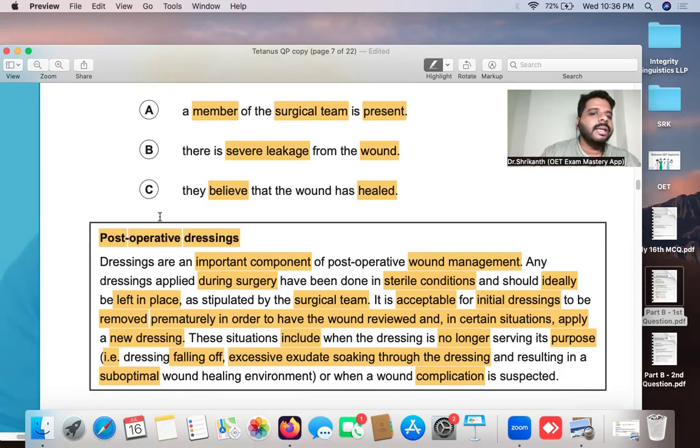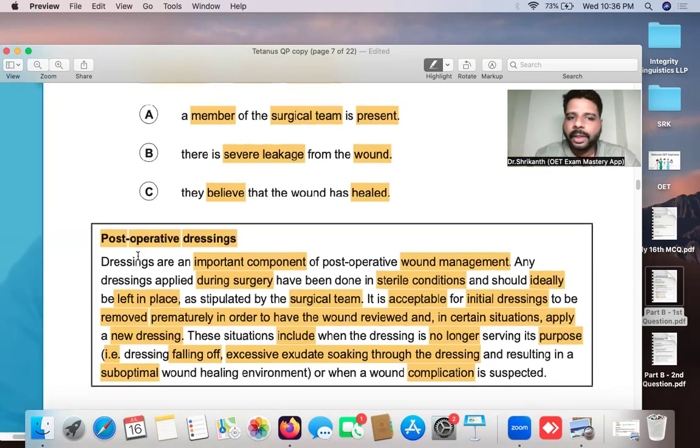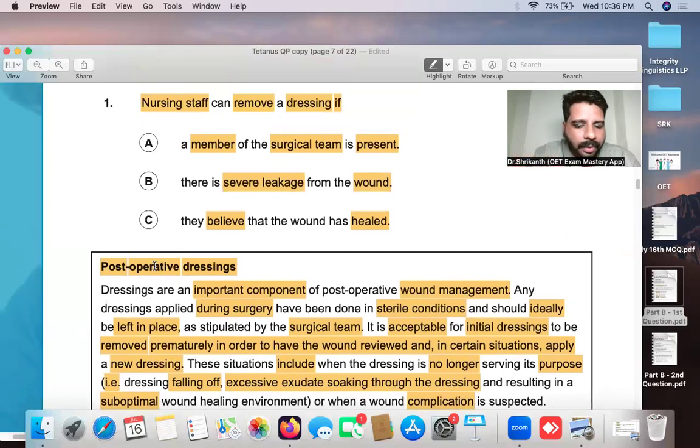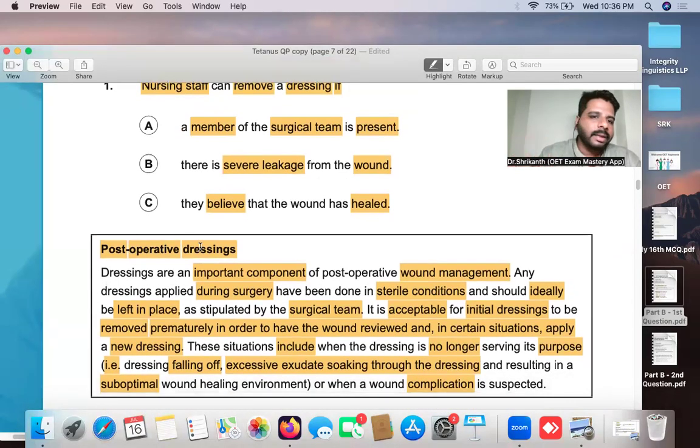Okay, so this is the technique. This is the right way to do OET reading. Guesswork, now please don't do inky pinky ponky and choose the correct answer option. That will work in schools and colleges, but in OET it is not going to work. Guesswork and also blindly choosing the correct answer out of luck is not going to help in the long run. Once you select the correct answer, you must know the reason why the other options are incorrect as well. So let's go to the next question.